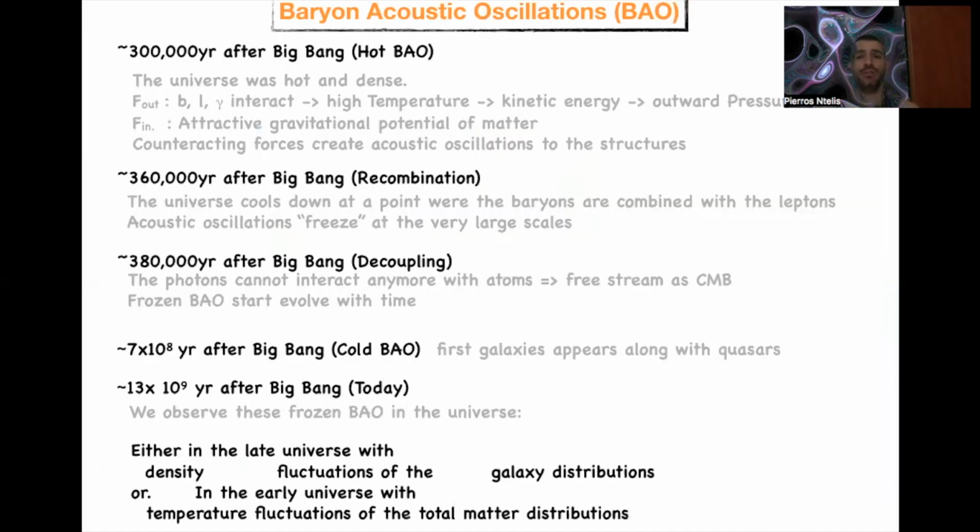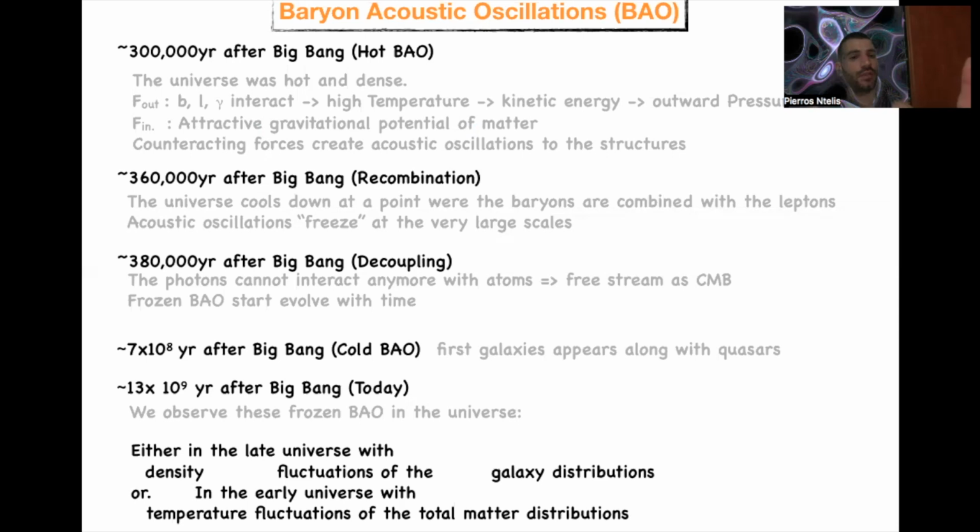Now, the Baryon Acoustic Oscillation is a phenomenon that happens in the early universe and happens all the way through up to the late universe. And we can observe this phenomenon throughout. Therefore, we can categorize this effect at different times.